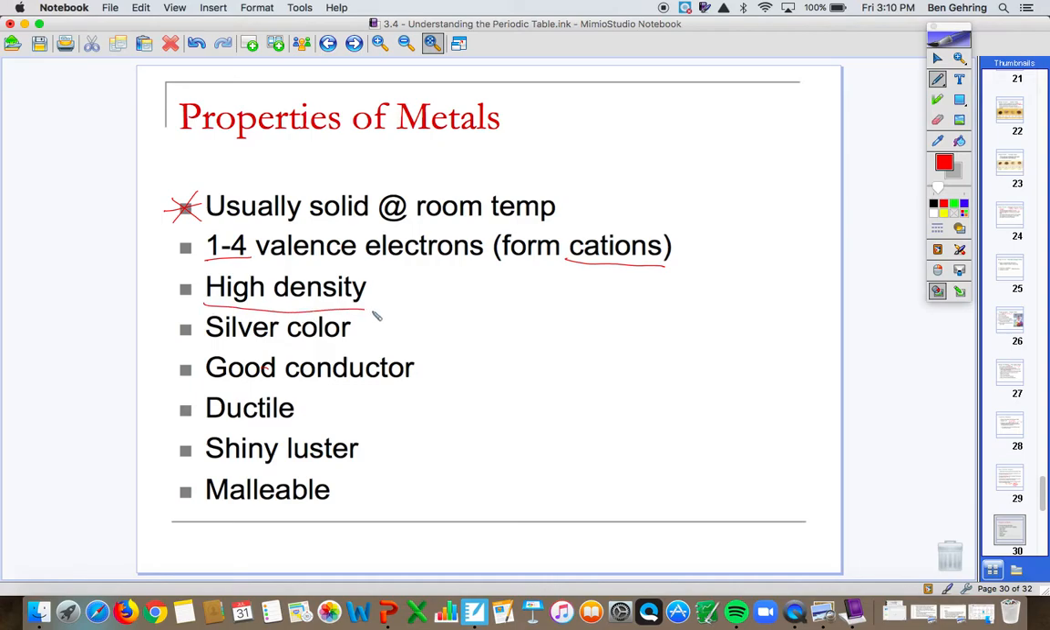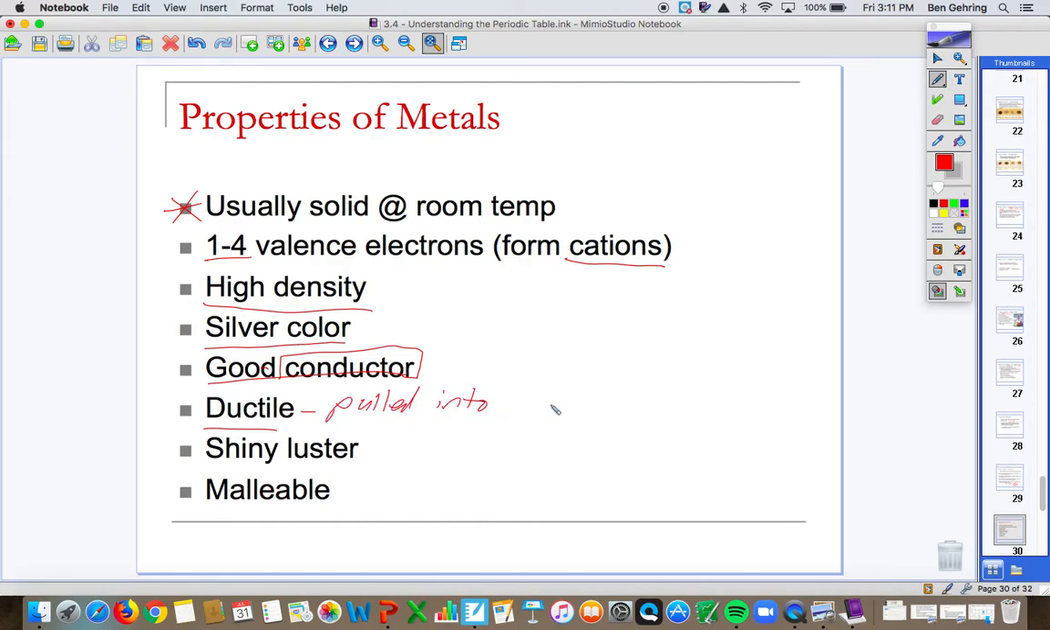They tend to have a very high density. They tend to be silvery in color. Obviously, you have gold, you have copper that aren't silver, but tend to be silvery in color. They're good conductors, meaning they allow electricity and heat to pass through. They are ductile. Ductile means they can be pulled into wire.